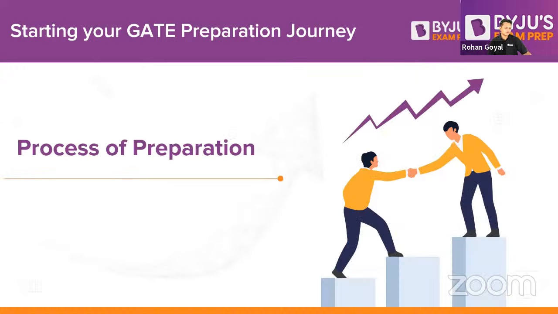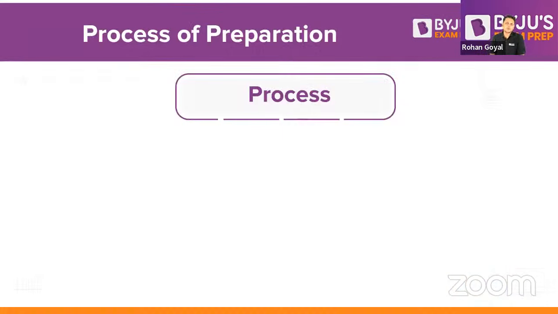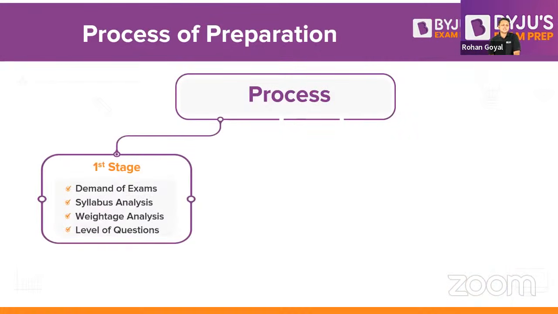Now, moving on to our next point: what is the process of preparation? The process of preparation consists of 3 stages. Stage 1, you need to analyze the demand of the exam, which we have already seen, right? Then you have to do the syllabus analysis, which has also been done by us, and we have given you all the important topics.